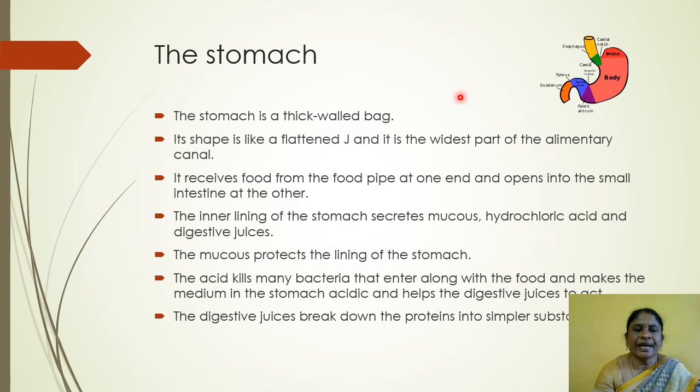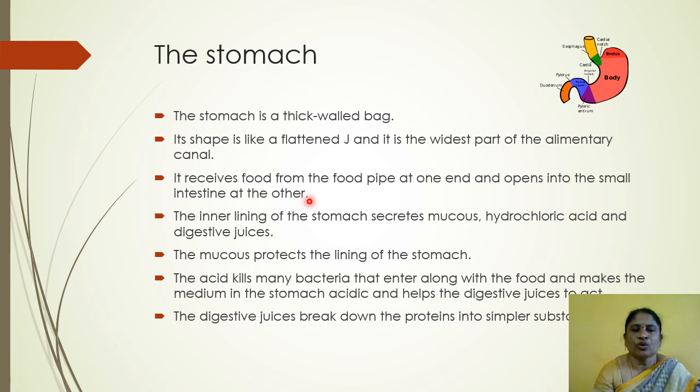The mucus protects the lining of the stomach. The acid kills many bacteria that enter along with the food and makes the medium in the stomach acidic and helps the digestive juices to act. So, the stomach secretes mucus, hydrochloric acid and digestive juices.